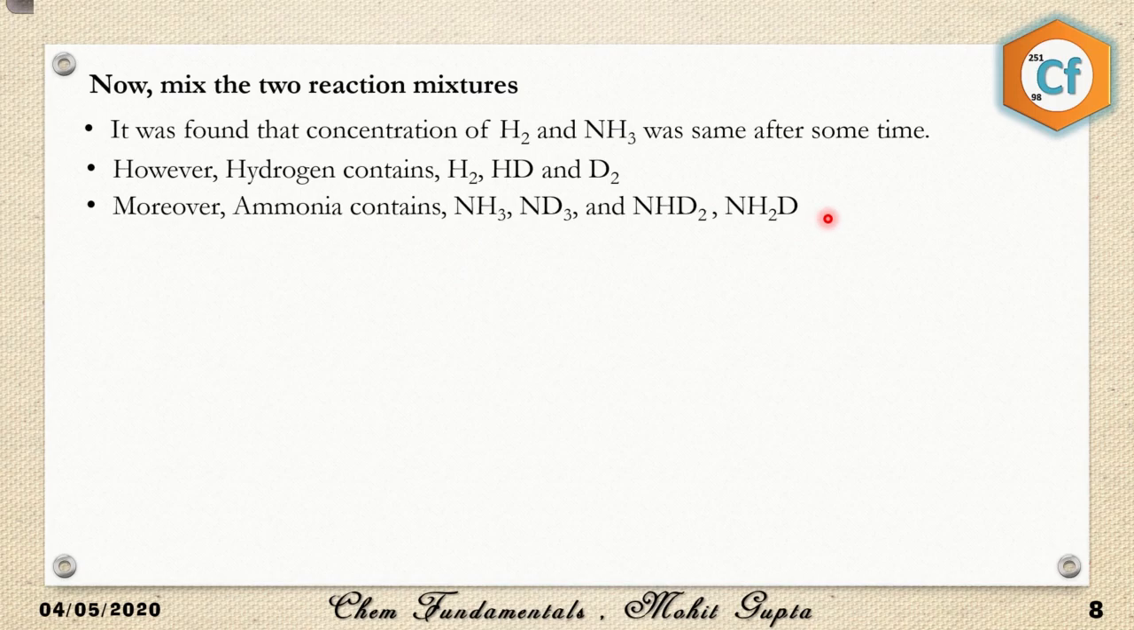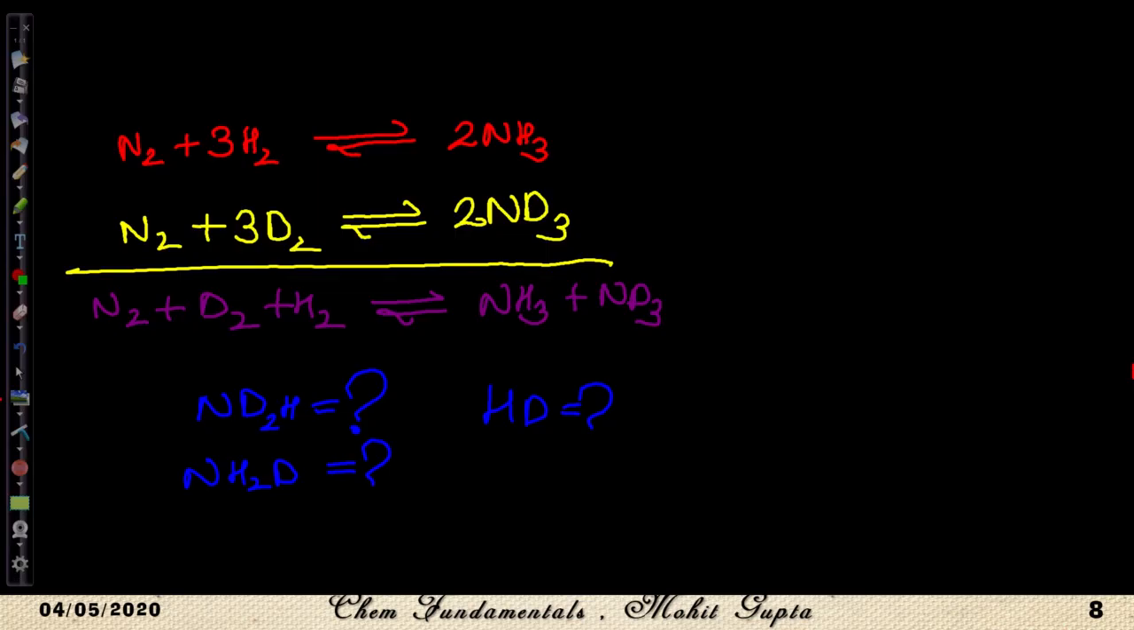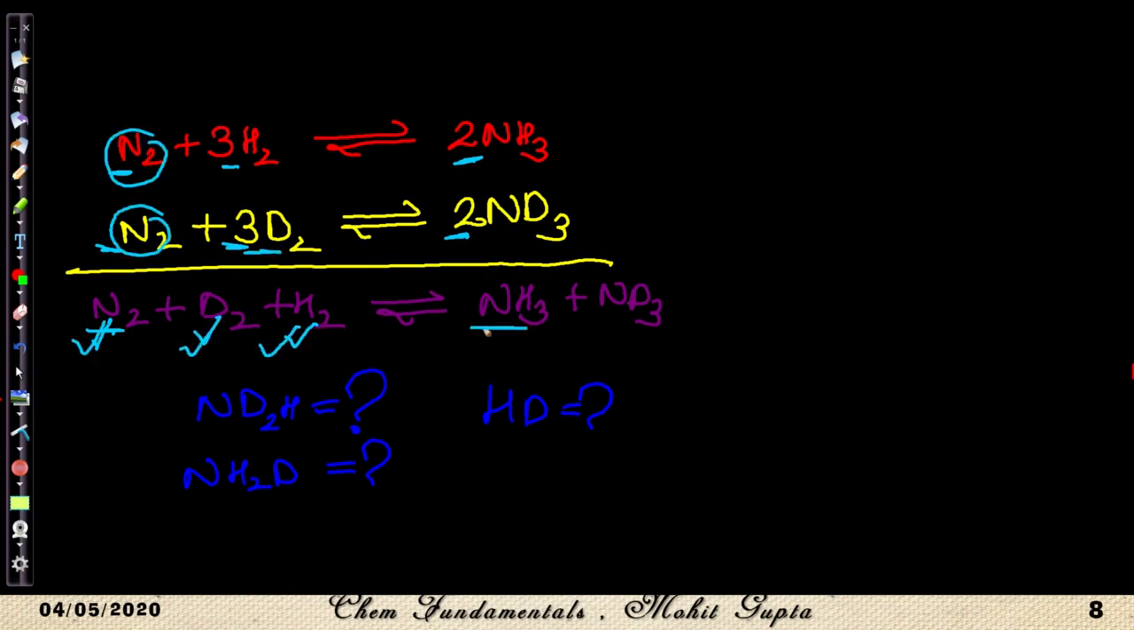So let's take an example. We have two reactions. I have written N2 reacting with thrice of H2 to give twice of NH3. That was case one. And then N2 is also reacting with thrice of D2 in the second case, and it was producing twice of ND3. Now if I mix the reactions, then what kind of species should be present at equilibrium? We must have N2, we must have D2 and we must have H2. Now on the product side we have NH3 and we have ND3.